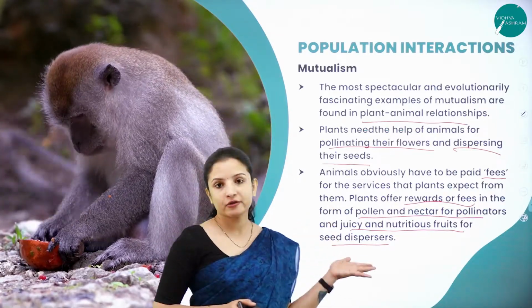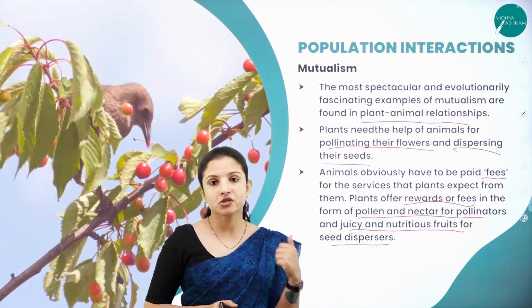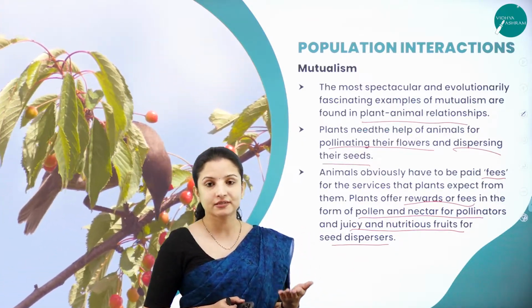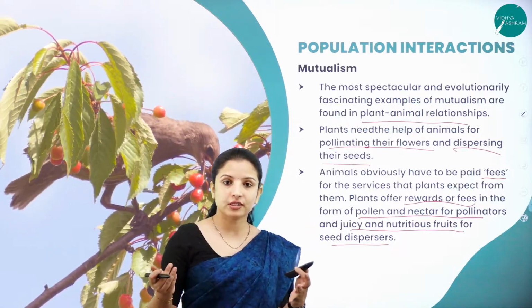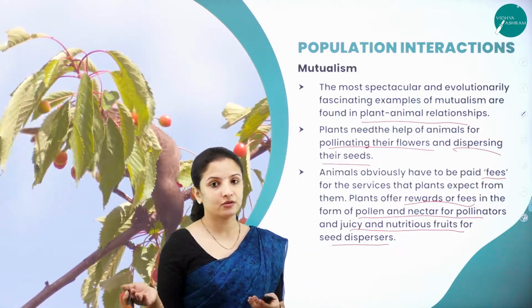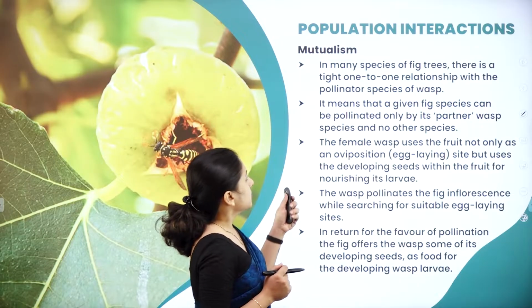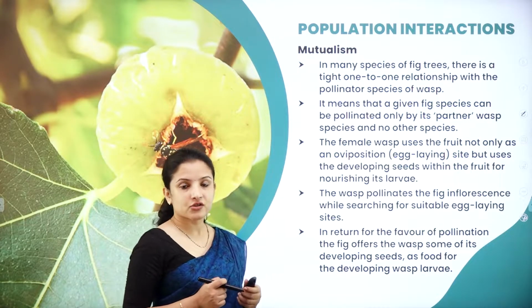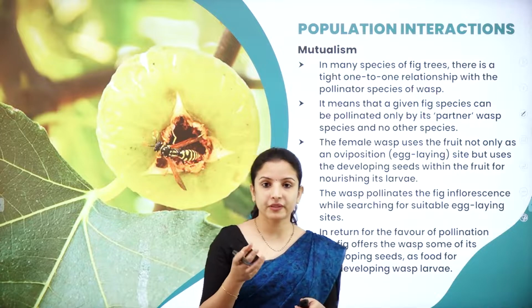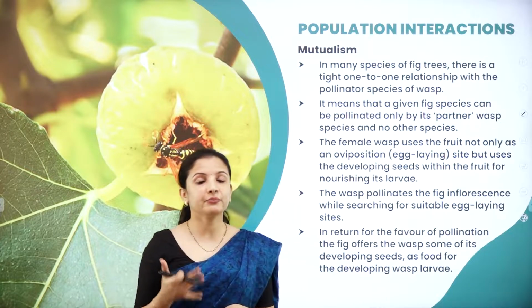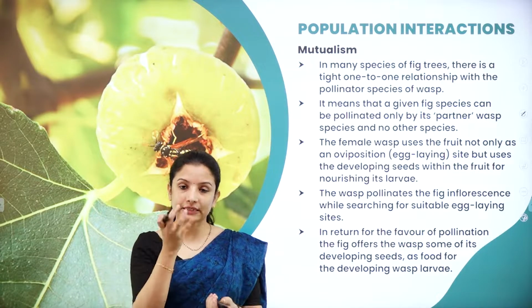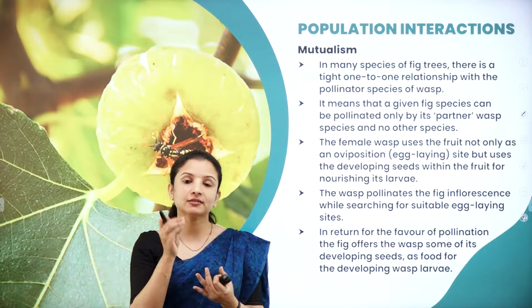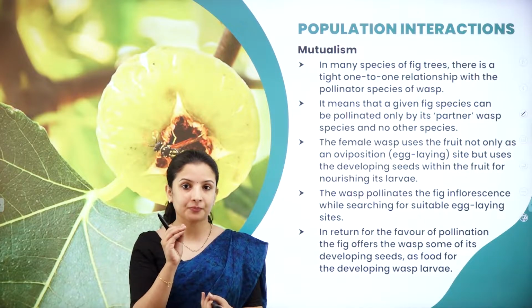And not just that, I also told you some seeds only germinate if they pass through the gut or intestine of a few of the animals. That is how both the plant and the animals get benefited. In many species of fig tree, and the fig tree is also one of the best examples where we can see mutualism, whenever you cut a fresh fig fruit, you can see some larvae inside it.